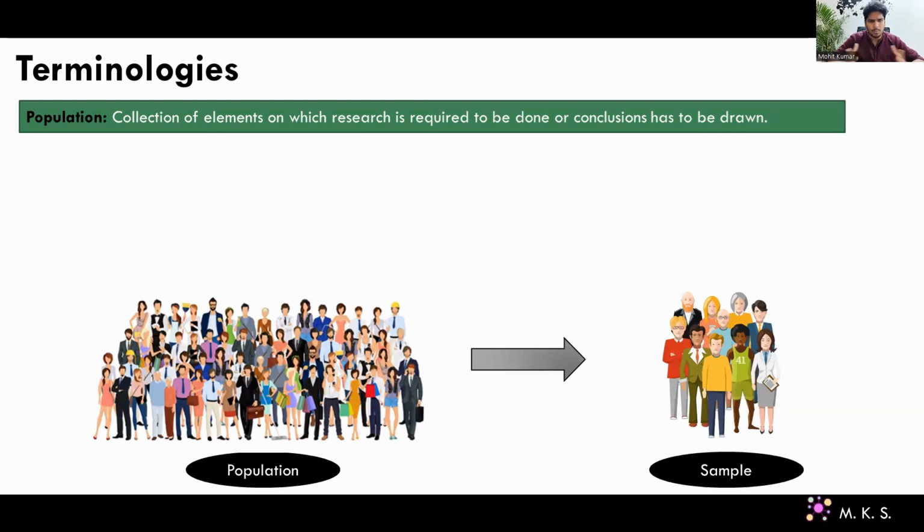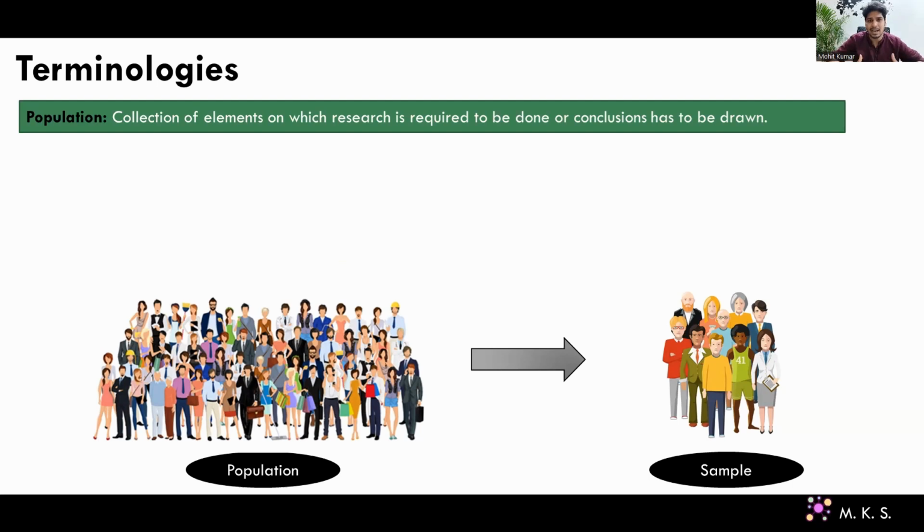And it starts from the population. I'm pretty sure you are clear about population. What is population? Collection of elements on which research is required to be done, or we are making conclusions about, right? So that's our population. In our example, 10 lakh data scientists, that is our population on which we can never work, right?